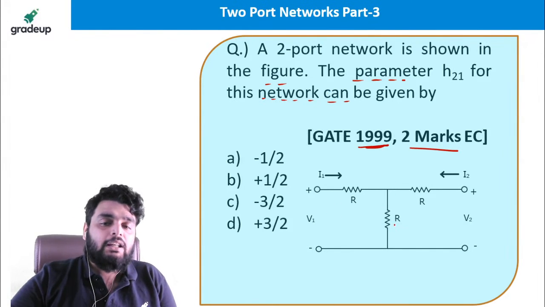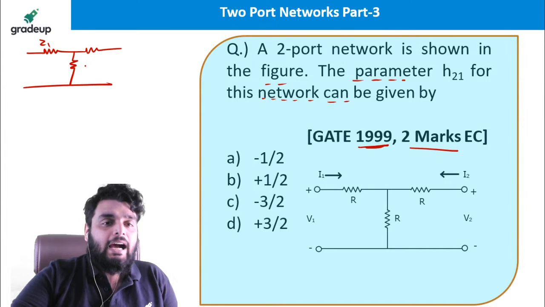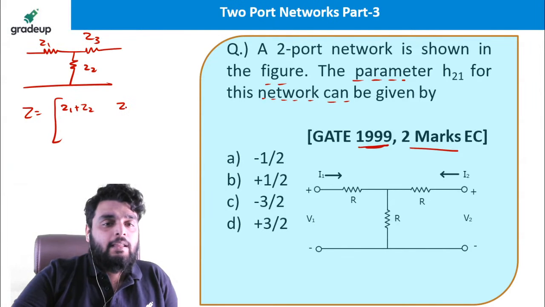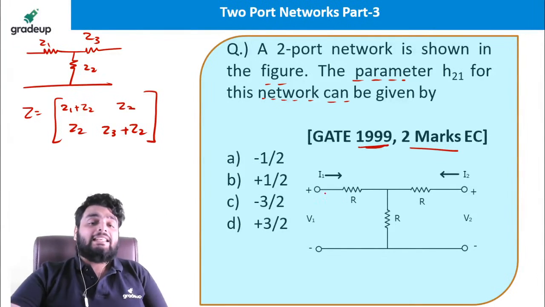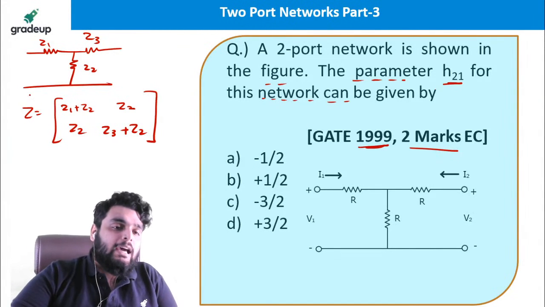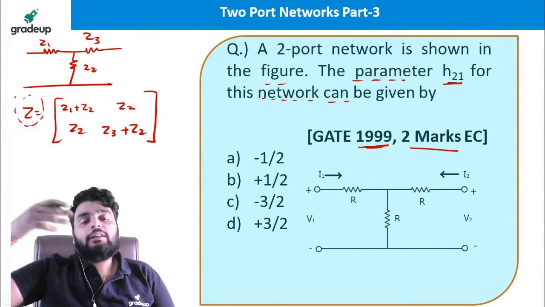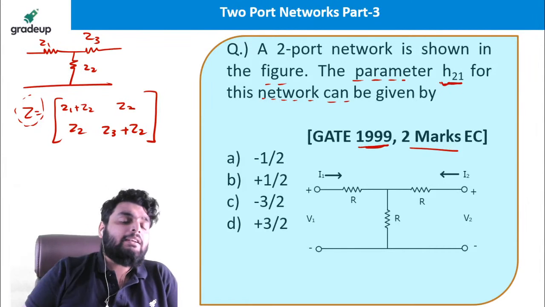See, which network is given? T network, right? For the T network, I gave you one beautiful shortcut: the Z parameter is equal to Z1 plus Z2, Z2, Z2, Z3 plus Z2. This is the proper shortcut formula I gave you. Now, if I want to find out H21 here, I can find the Z parameter first and then convert it into an H parameter. But I only require one element, so I can find out one element easily, right?